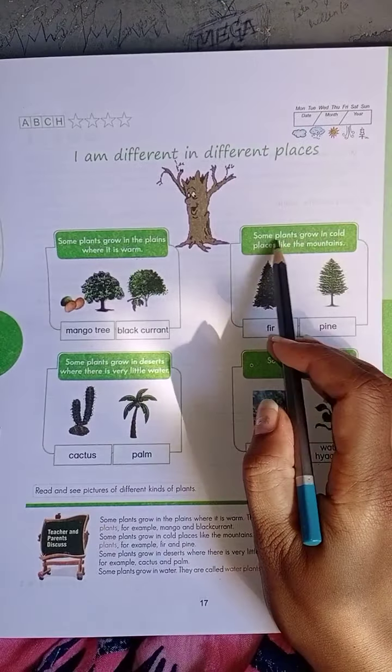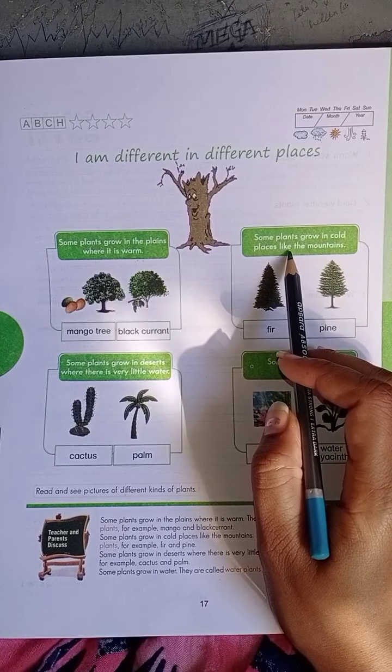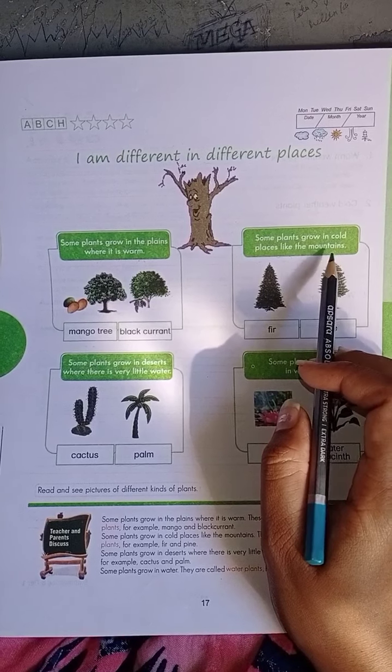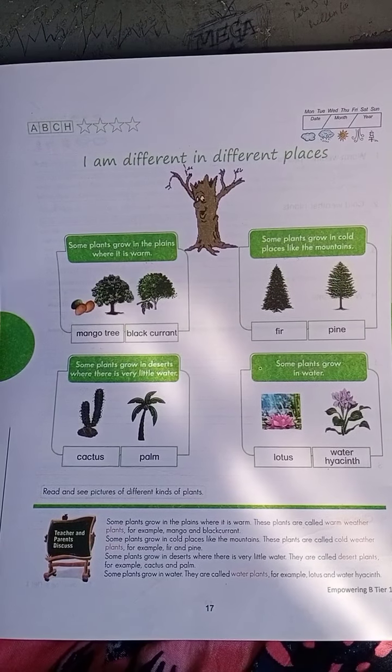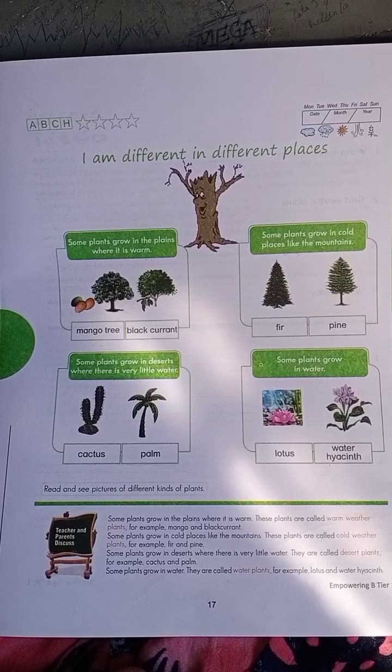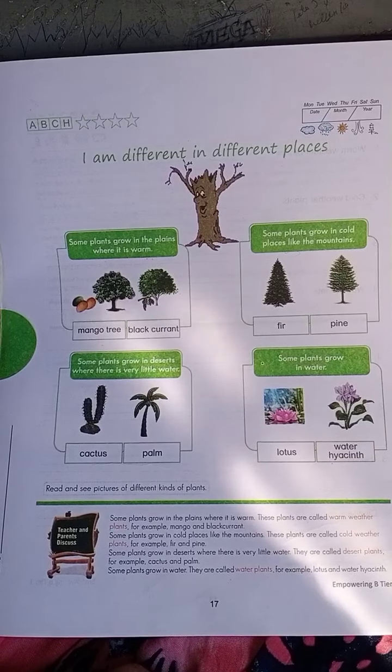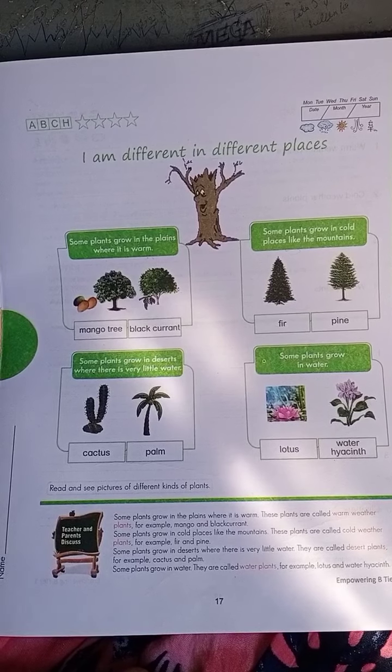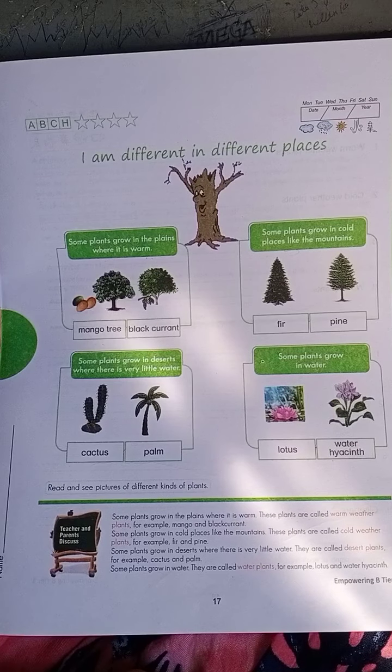Next we will see some plants are grown in cold places like the mountains. Obviously few plants are grown especially in the mountains, the coldest places.